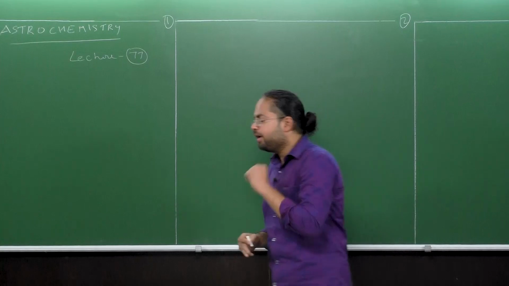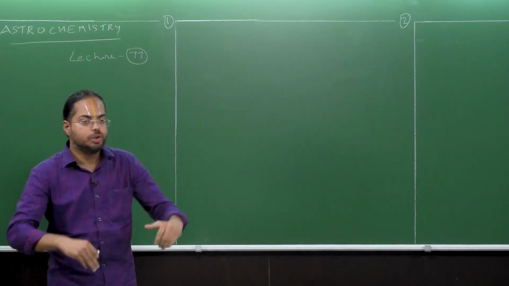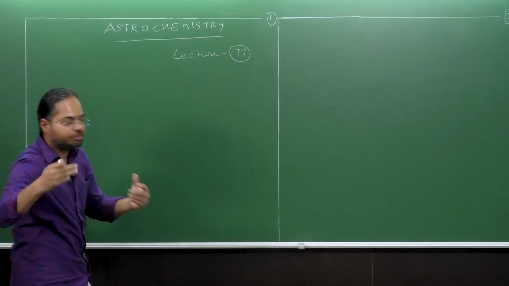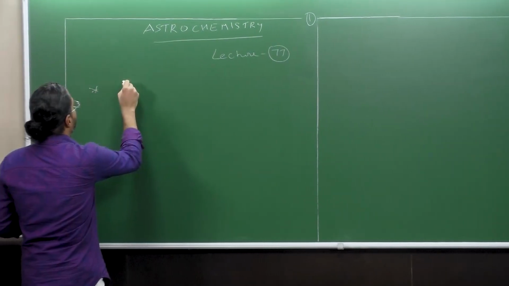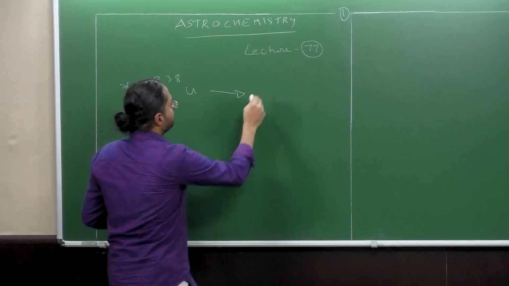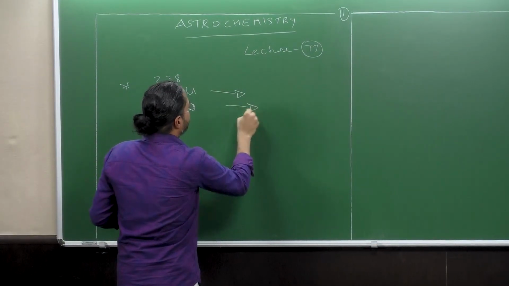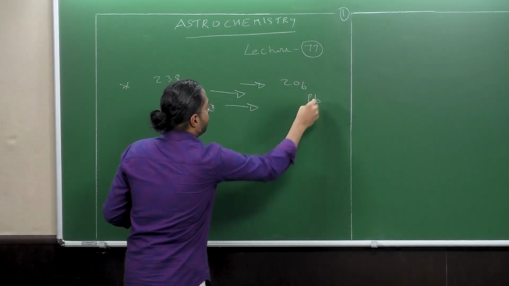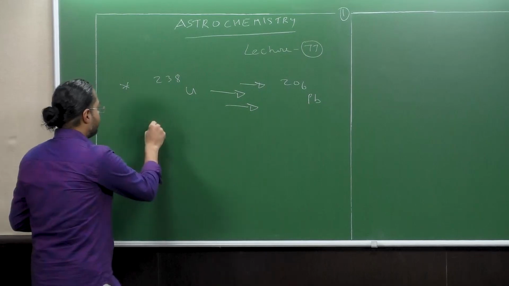Now we saw that the key equation describing the nuclear chemistry, especially the transformation we were interested in, is uranium-238 to, by a series of transformations, lead-206. Note, this is not just one step.